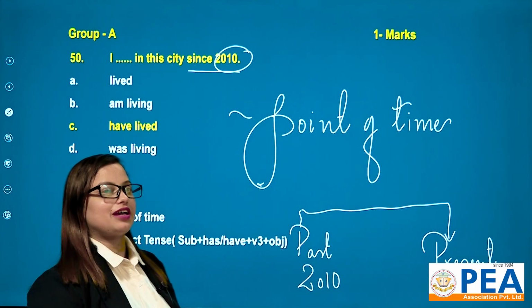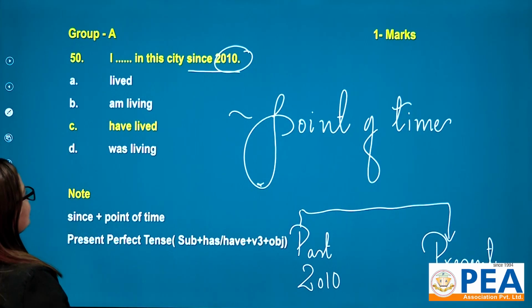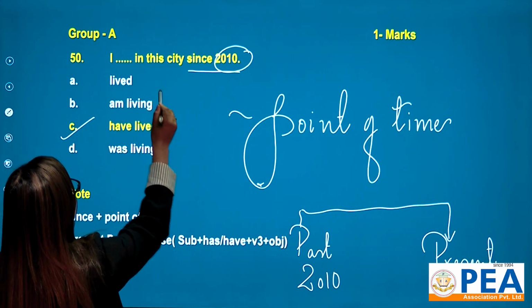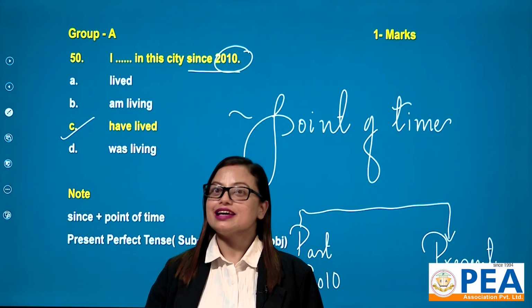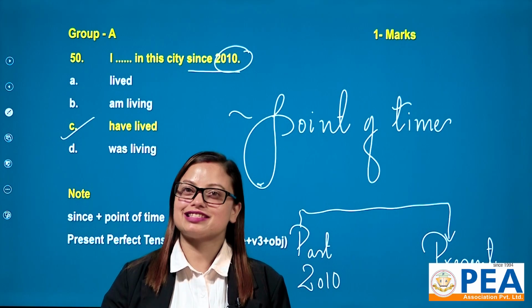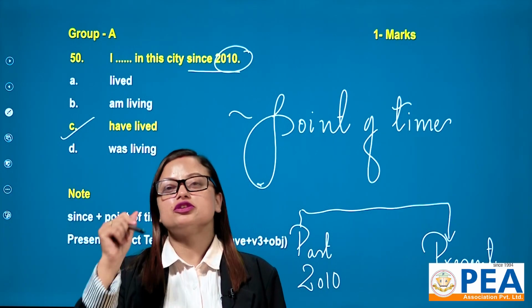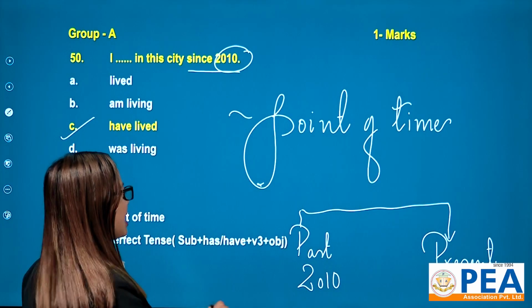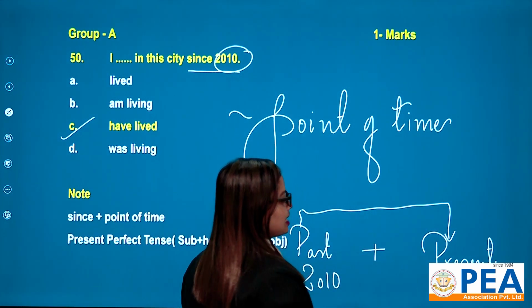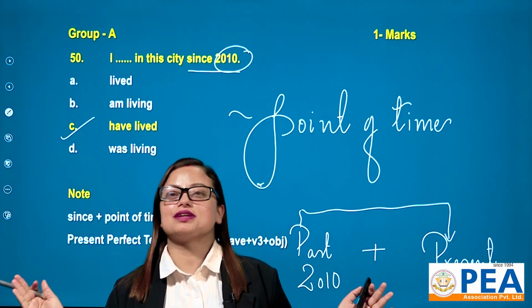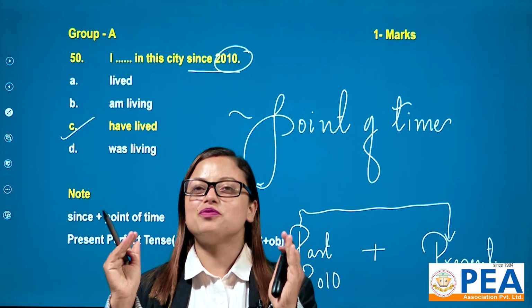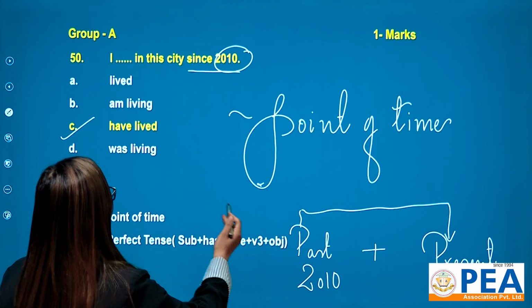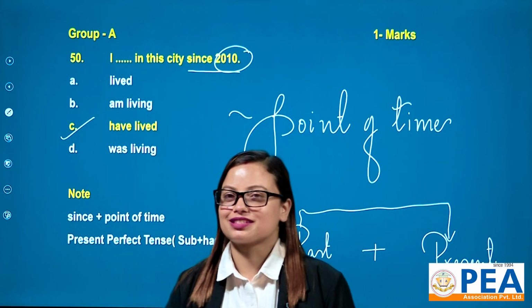Let me read the question once again. I dash in this city since 2010. I have lived in this city since 2010 means he is living in this city since 2010 till today, 2025. So it has the fusion of past time plus present time. When there is fusion of past plus present time, then you have to go for the implication of present perfect tense, right? So have lived is the correct answer for this.